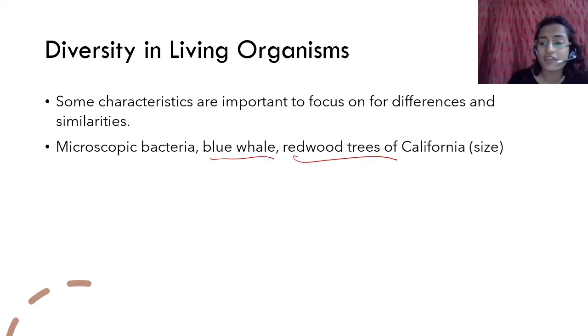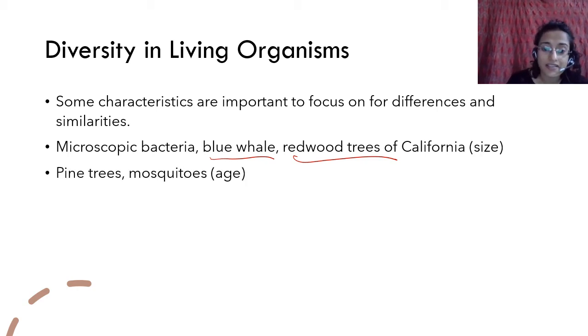Blue whales and redwood trees are very big, but they're very different from each other. So there's a diversity in size, and there's a diversity in age. Like pine trees, they live for tens of thousands of years.